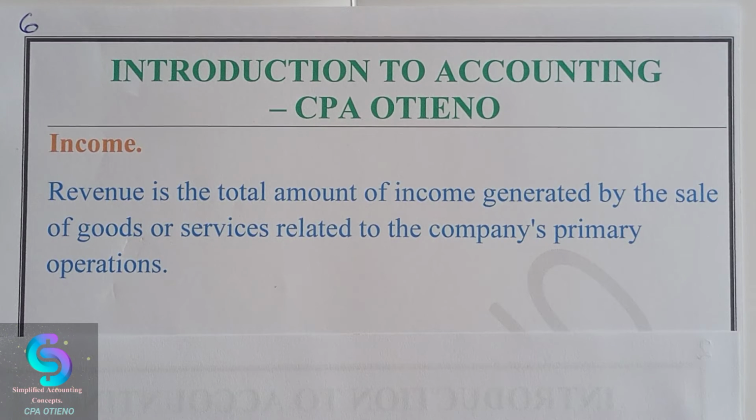The next item that we need to define: income is the total revenue generated by the sale of goods or services related to the company's primary operation.